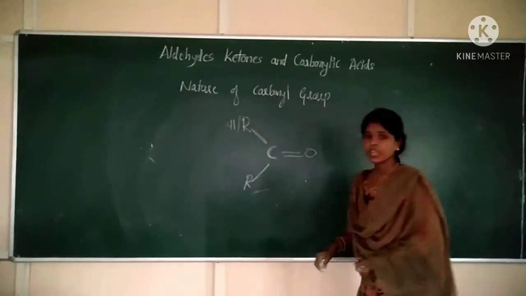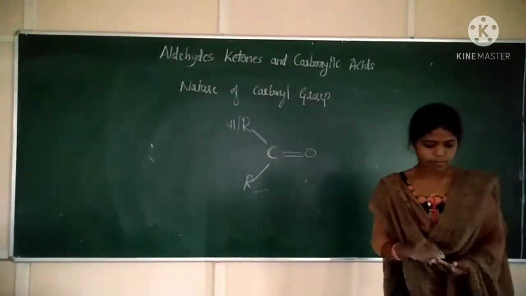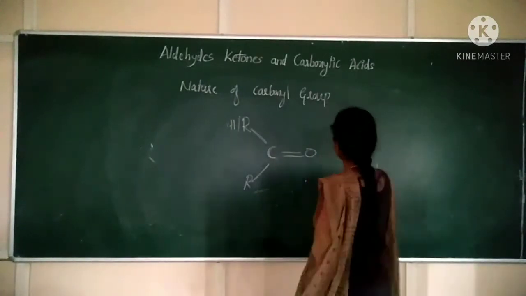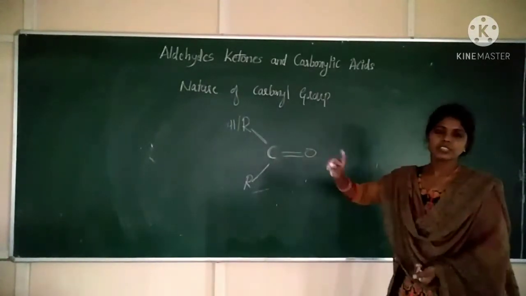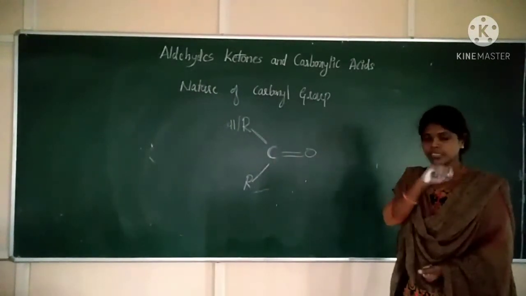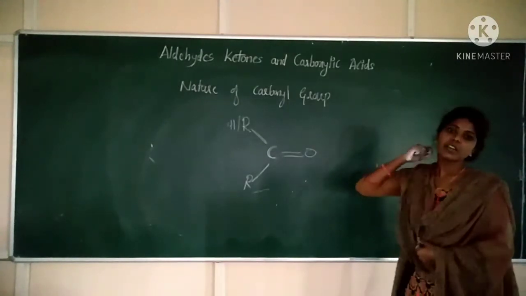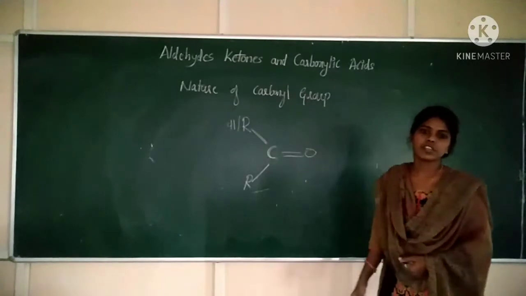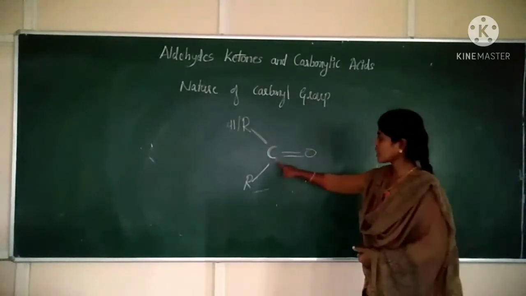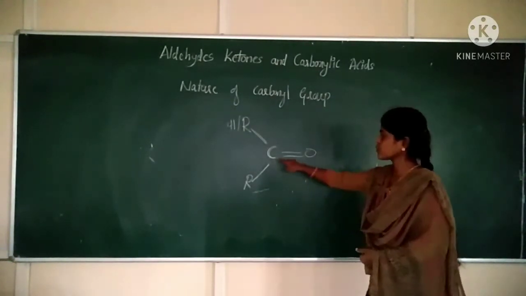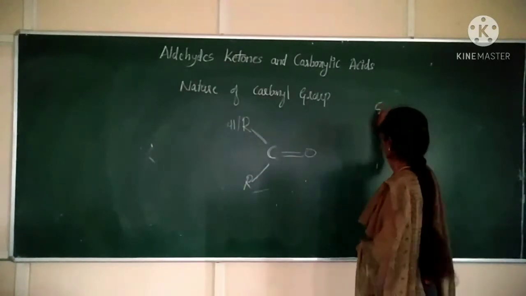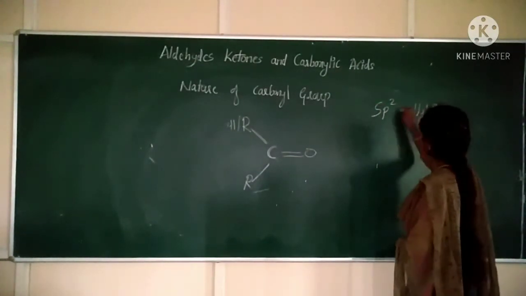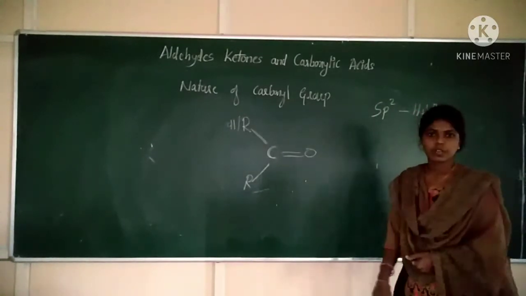Whenever carbon is having a double bond, what will be the hybridization? Hybridization will be sp2. This is an important question for the examination. You may expect the question: what is the hybridization of the carbonyl carbon? So carbon hybridization is sp2, as it is having a double bond.